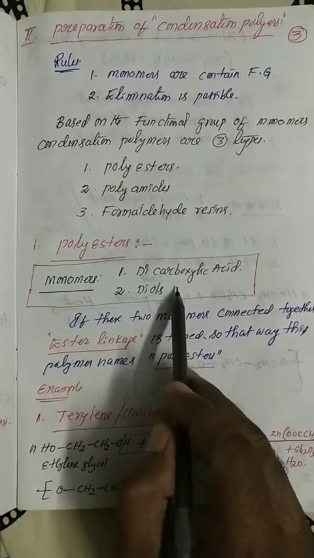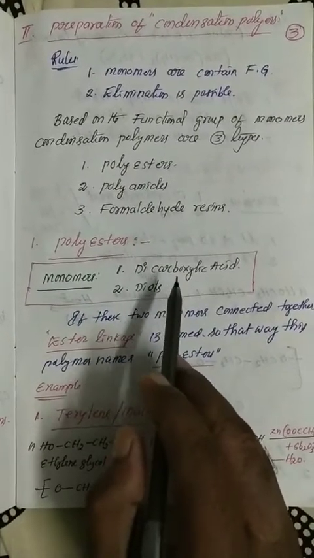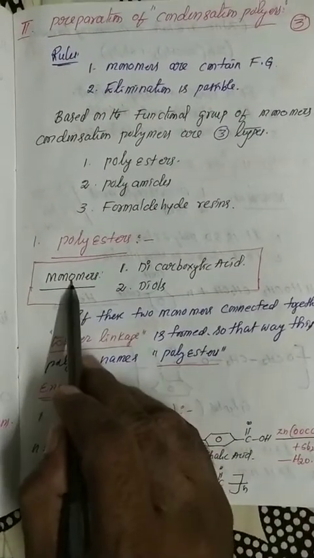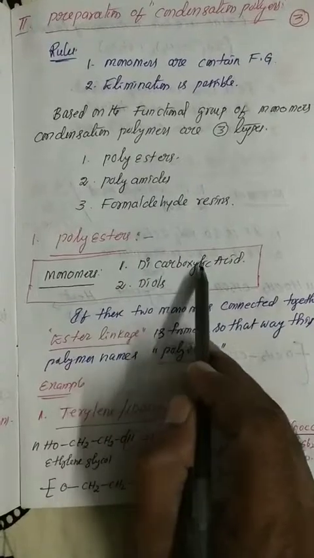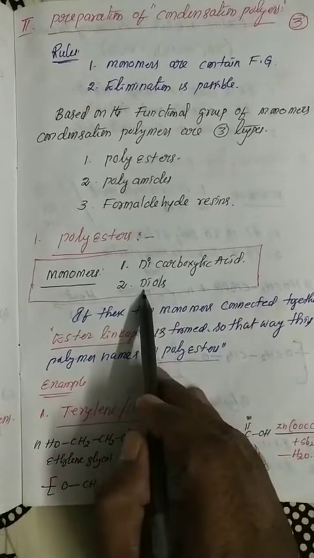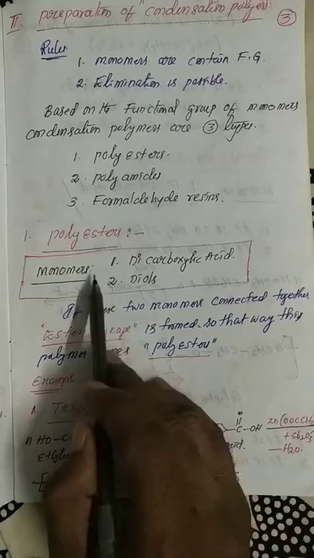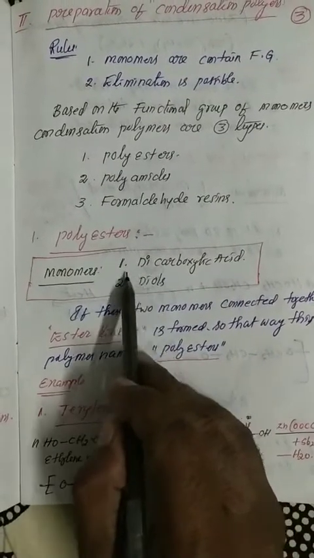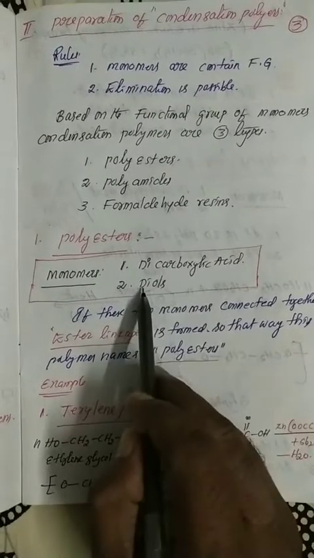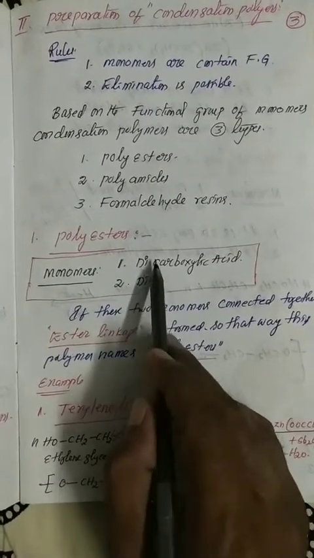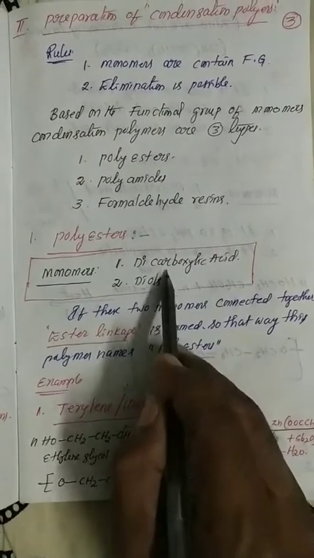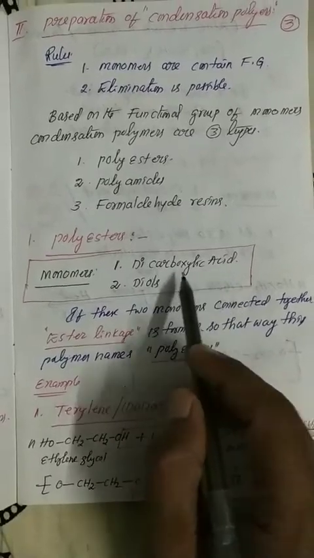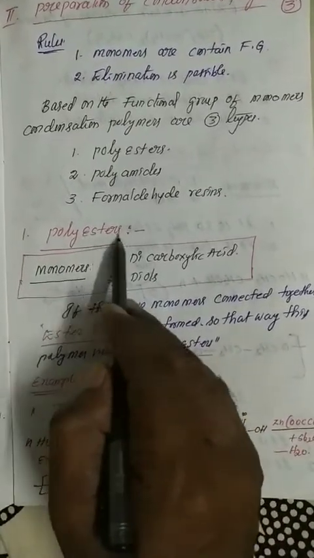Very important point. Now we are discussing polyester. Polyester monomer units contain dicarboxylic acid functional groups as well as diols. When these two monomers are connected together, a water molecule is removed immediately, hence an ester group is formed.